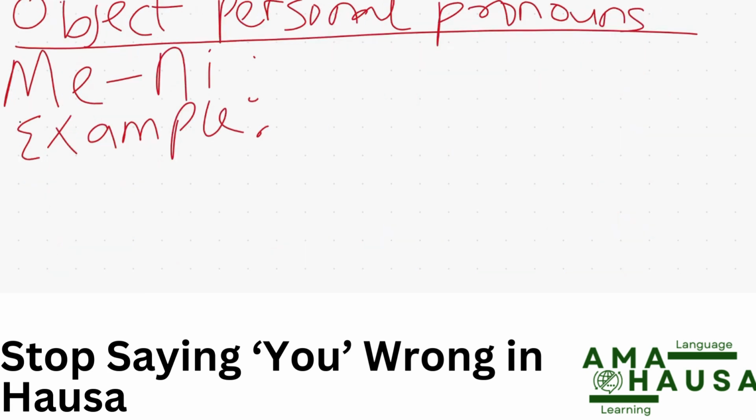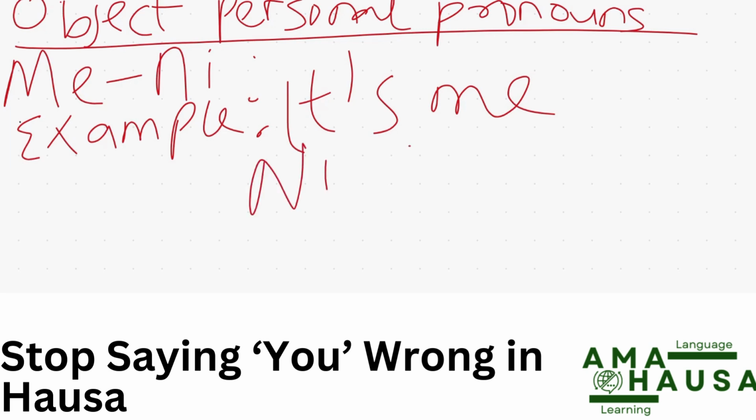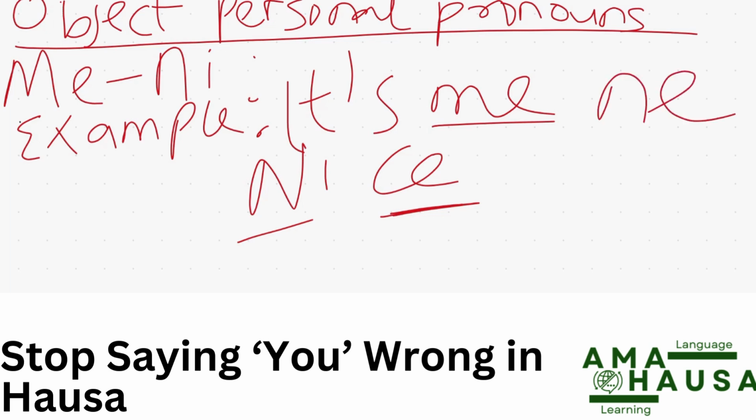So, an example of ni as an object personal pronoun. I'm a lady. If I want to say it's me, what I would say is ni ce. This is ni. The is in this sentence is the ce. The default actually is ne. I can say ni ne and I can say ni ce, but a man cannot say ni ce. Okay, a man would use ni ne.